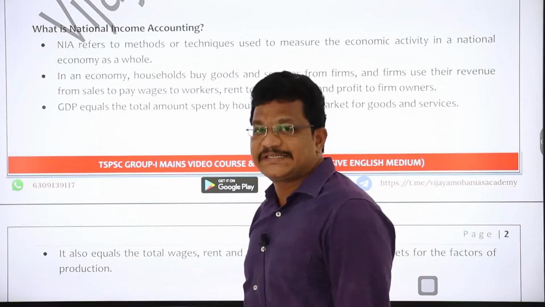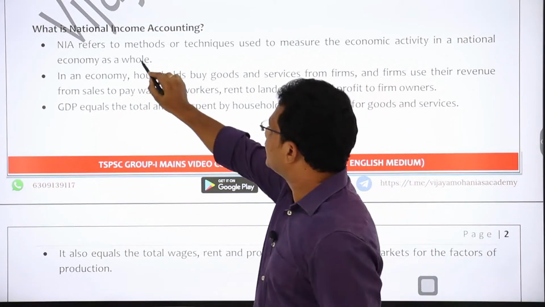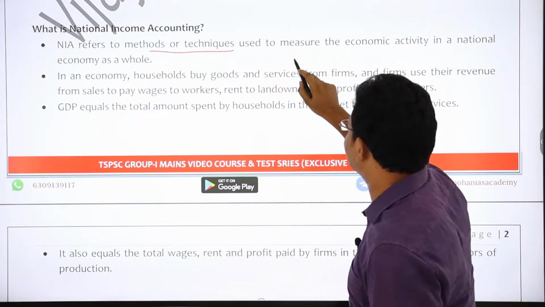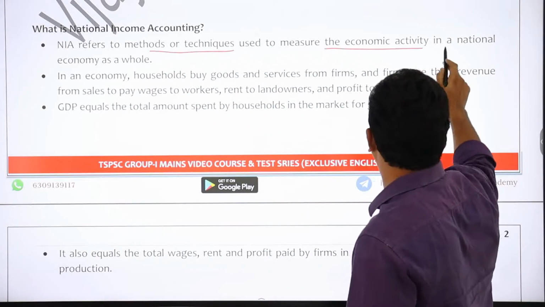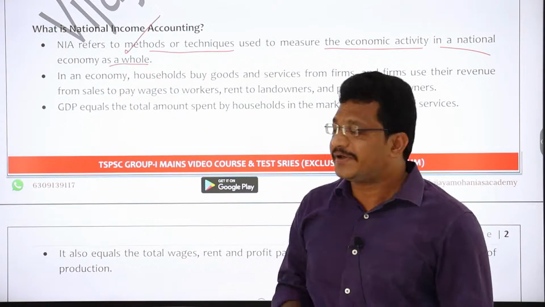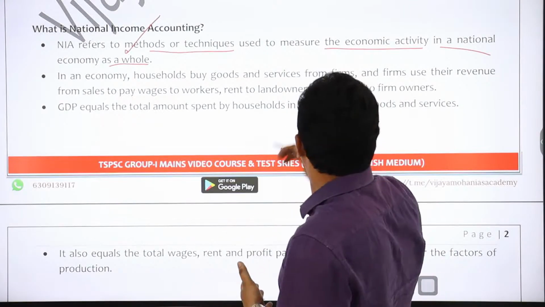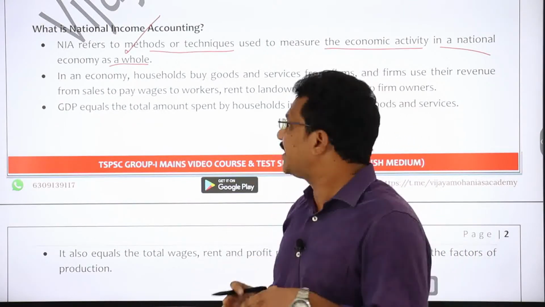So what is basically national income accounting, right? National income accounting refers to the methods or techniques which are used to measure the economic activity in a national economy as a whole, right?